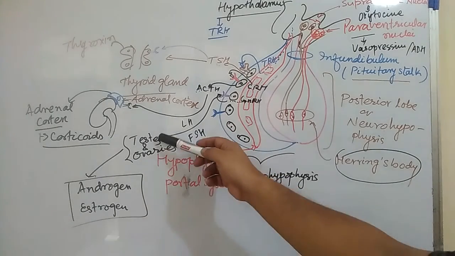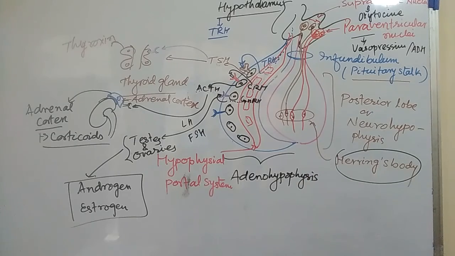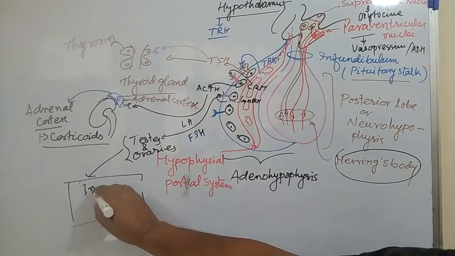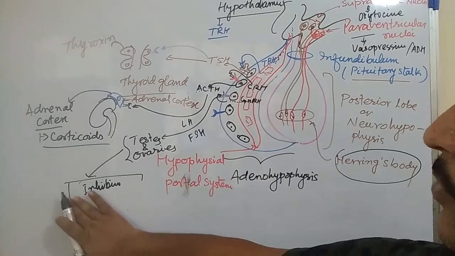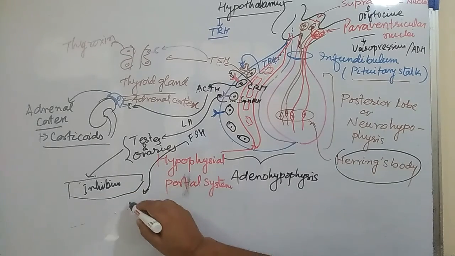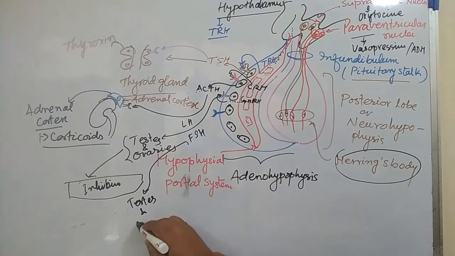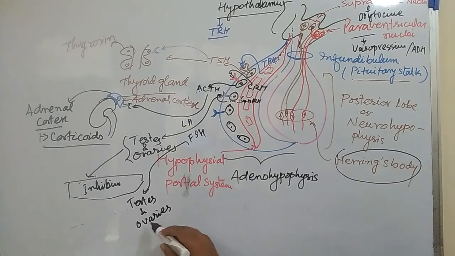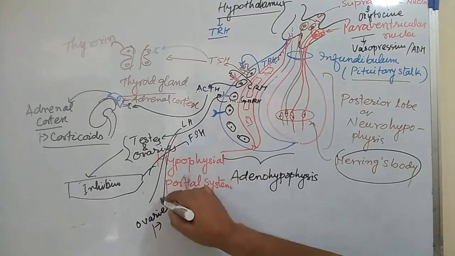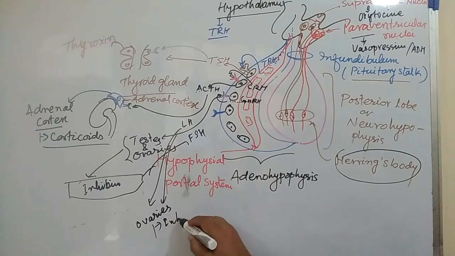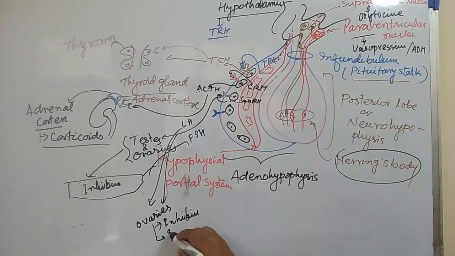LH will act on both testis and ovary to synthesize and secrete hormones, estrogen and progesterone in the ovary. FSH also, LH and FSH, will act on testis and ovaries to release the hormones inhibin and estrogen.